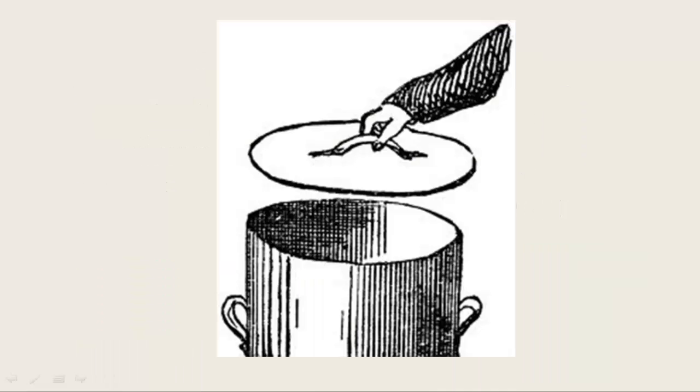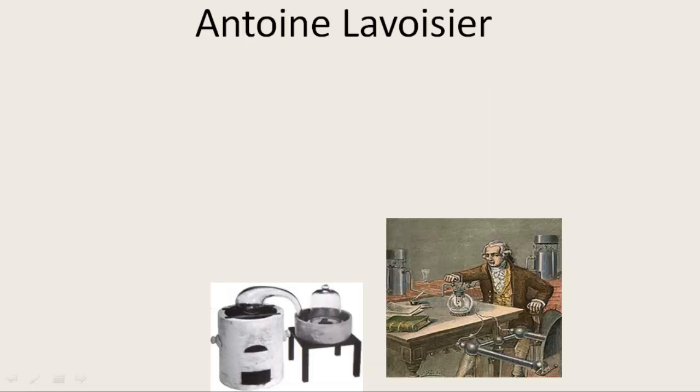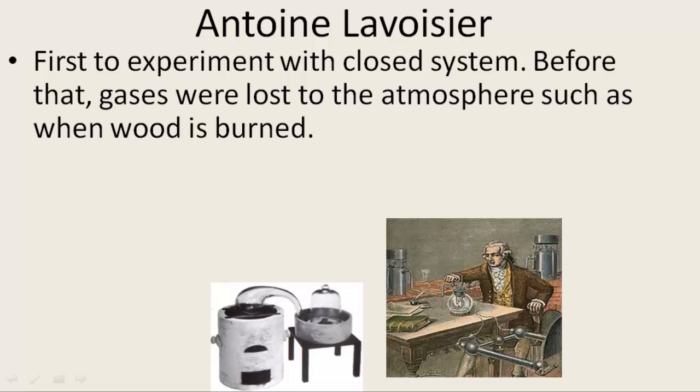It was incredibly important to put a lid on it and capture that runaway gas. The first person to do so was Antoine Lavoisier. He was the first to experiment with a closed system. Before that, gases were lost to the atmosphere, such as when leaves are burned in the fall.